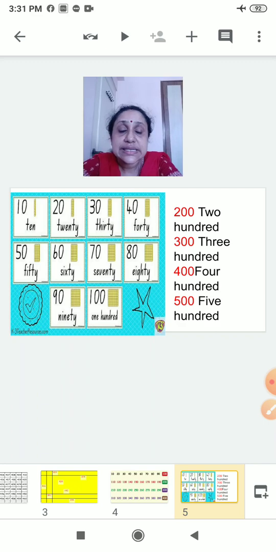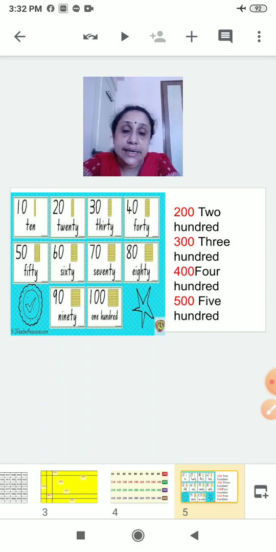Now 60, 70, 80, 90, 100. That is 100. Now after 100, you will write 200. See, 200 is written. So you will write the spelling of 2, T-W-O, and then write 100, 200.